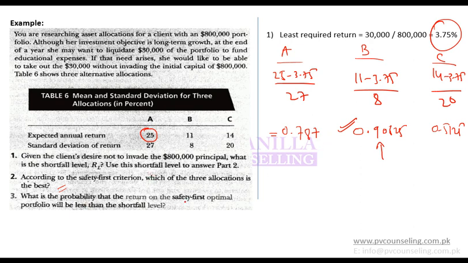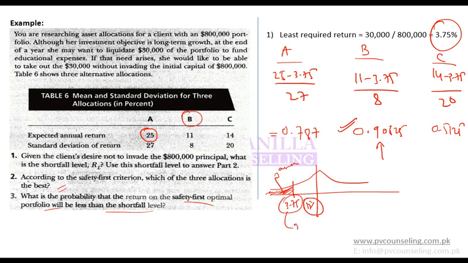And then they ask, what is the probability that the return on the safety first optimal portfolio will be less than the shortfall level? So this is your safety first portfolio. It has a mean of 11% and a standard deviation of 8%. And they are asking you, what is the probability that return will be lesser than the shortfall level? Shortfall level is 3.75%. So they are asking you the probability on the area on the left hand side of 3.75. That is the probability of return being lesser than 3.75%. So this area is to be found, and how do you find it?